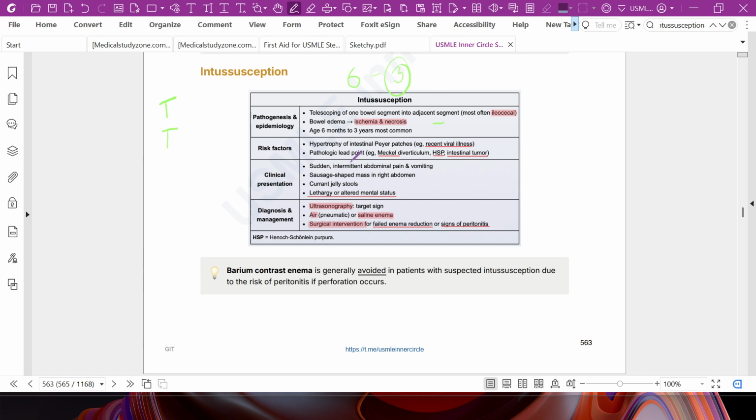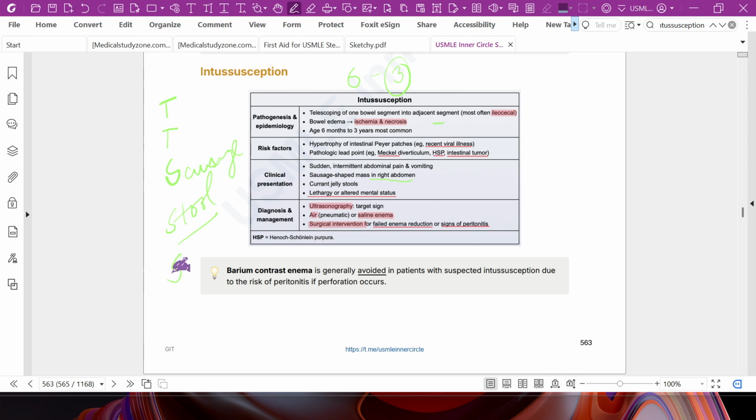Clinical presentation: there is sudden, intermittent abdominal pain and vomiting. There is a sausage-shaped mass in the right abdomen, and the stool is red currant jelly stool.